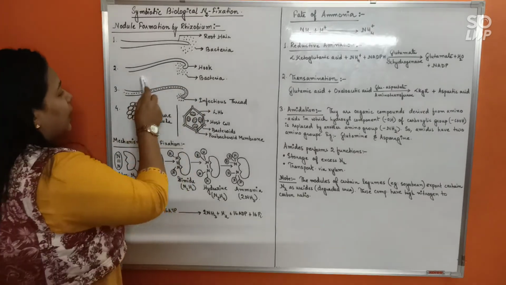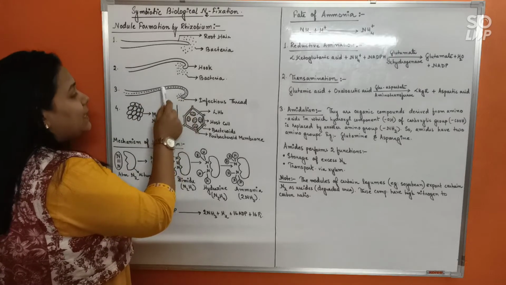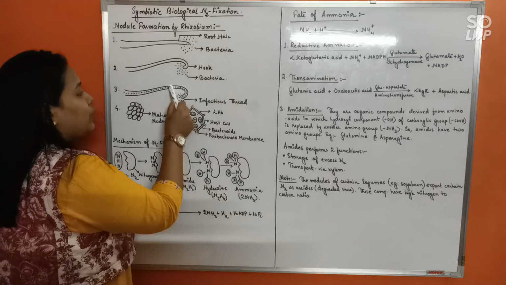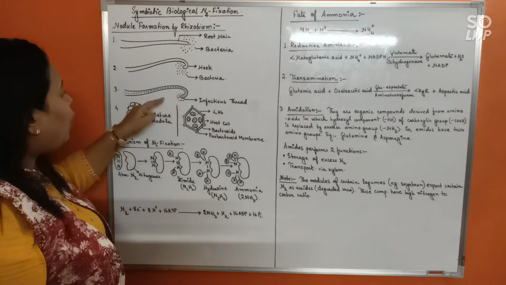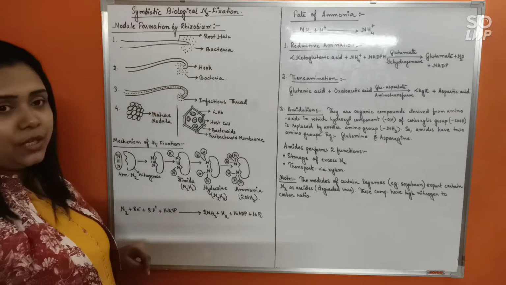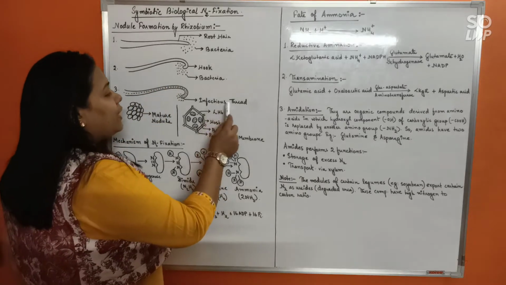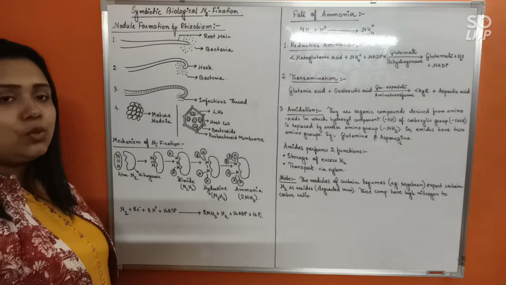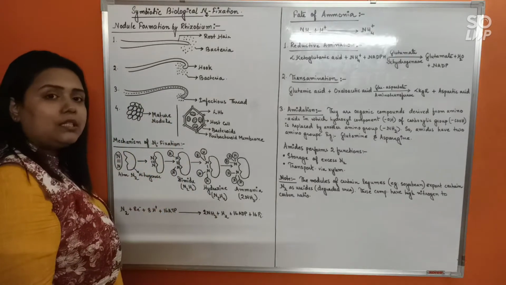Okay, so in the next step, the bacteria continuously and rapidly divide and multiply, and by continuous multiplication they also enter inside the root hair. Because of that, a continuous chain of bacterial cells will be observed inside the root hair. This continuous chain of bacterial cells is called infection thread formation. So the third step is when the infection thread occurs inside the root hair, and it starts entering the root cortical zone.